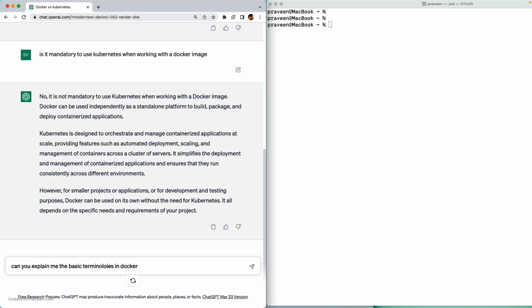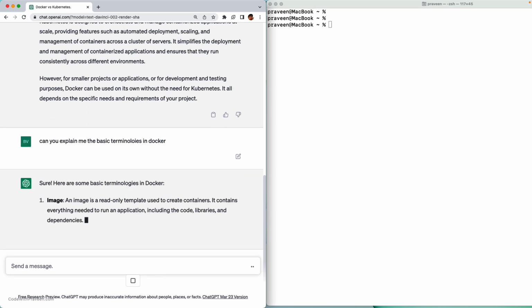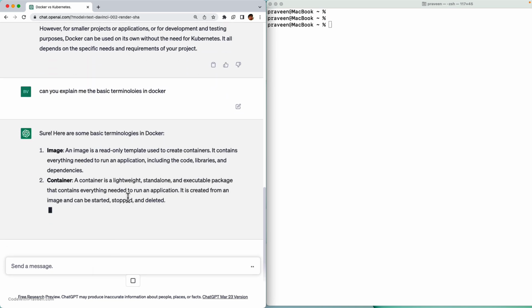Because whenever I see people working on Docker, they use terms like Docker itself and then say containers, images, build, Dockerfile. There are so many. So let's see whether ChatGPT can help me with it. Of course, I have got some spelling mistakes. I'm going to ignore it because GPT is going to correct it and then show me the results accordingly. Sure, here are some basic terminologies.